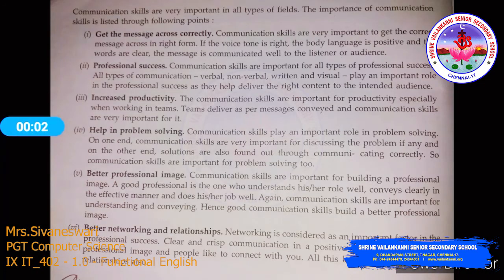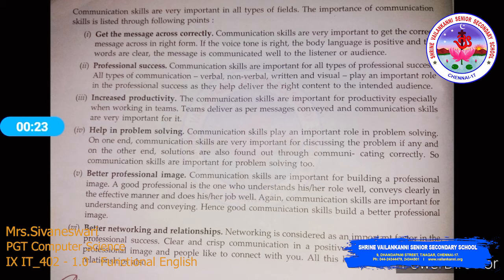How is communication important? It gets the message across correctly. Communication skills are very important to get the correct message across in right form. If the voice tone is right, the body language is positive, and the words are clear, the message is communicated well to the listener or the audience.